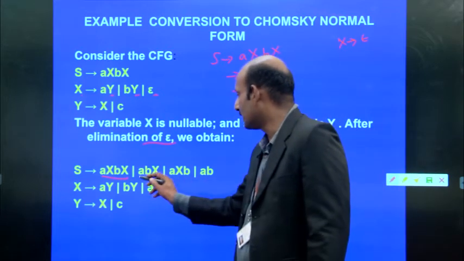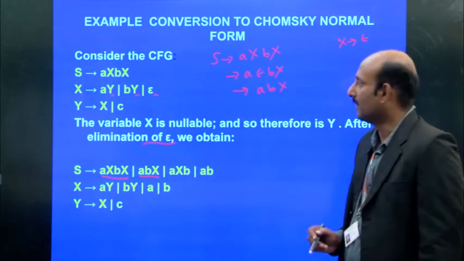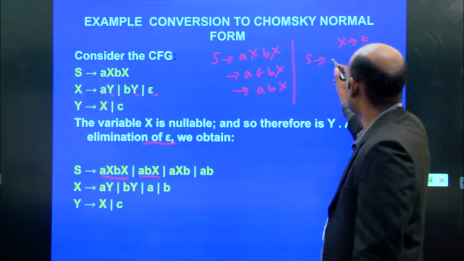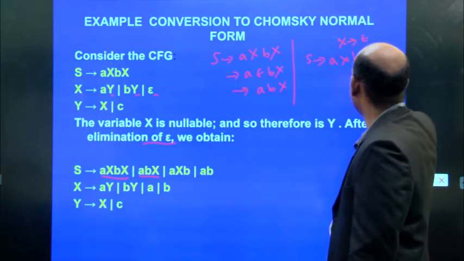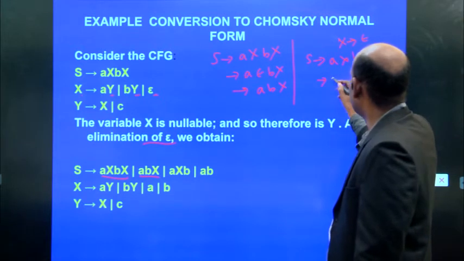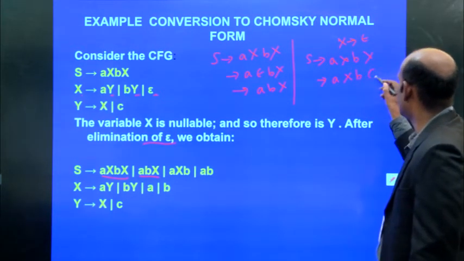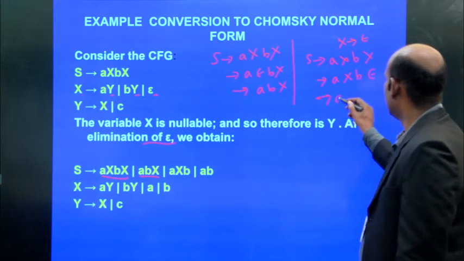That is what they mentioned here, ABX. Whereas, we may apply AX B epsilon, so we get AXB.